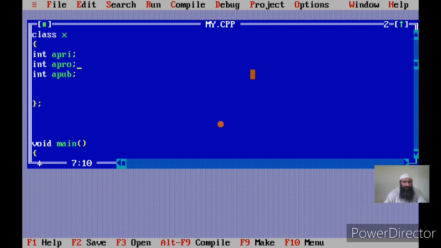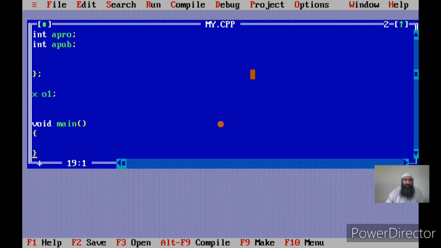Let me create an object of this class. I say X and I create object o1. Now this is a global object. Why is it a global object? Because this object has not been created in the body of any function. Global variables are declared outside the function, so their declarative statements are not part of any function's body. Since I have declared o1 outside the function, and we have only one function in our program, that is main.